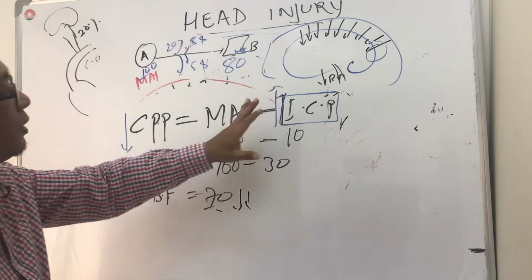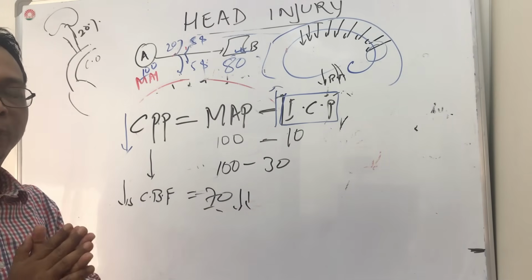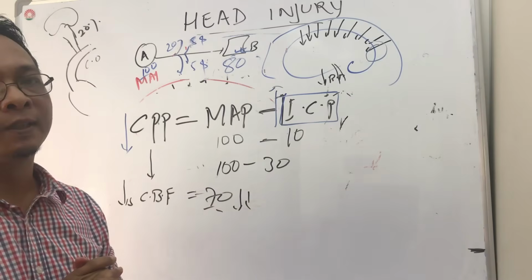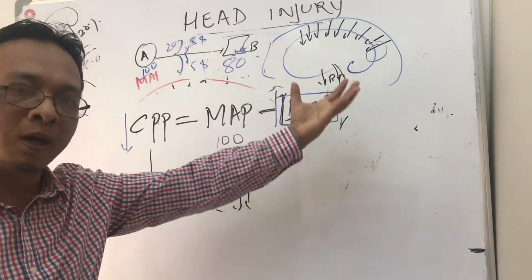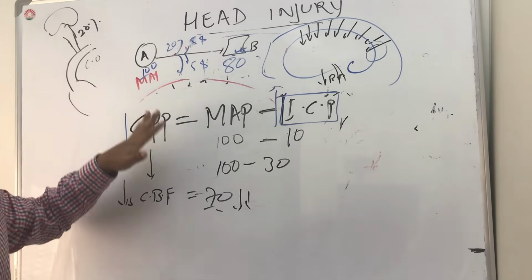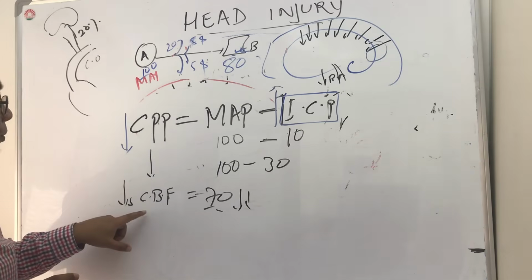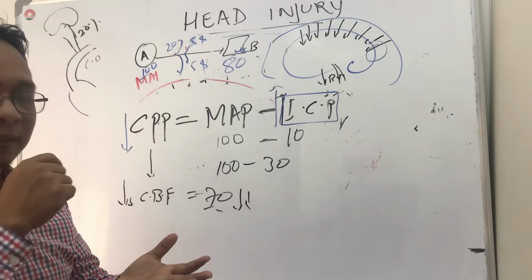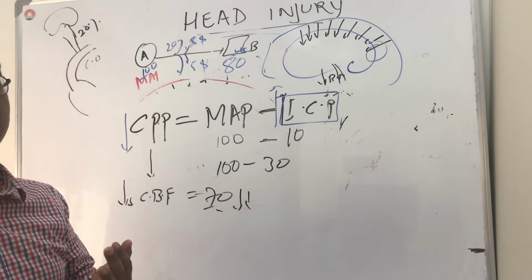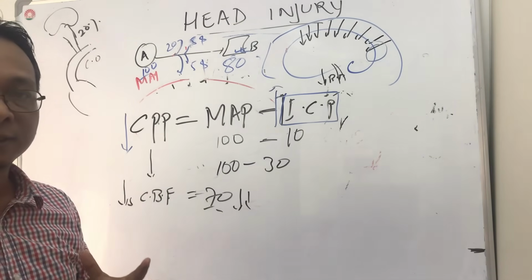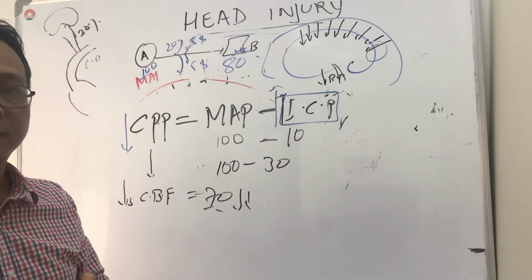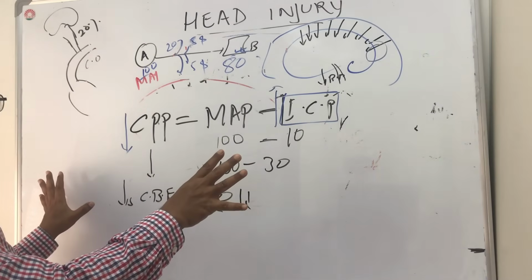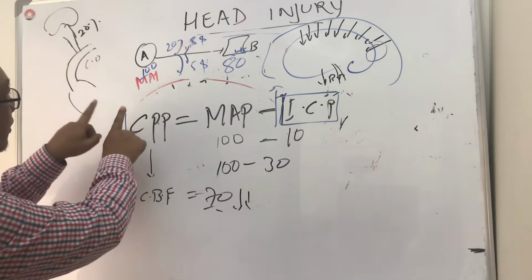So that's why maintenance of intracranial pressure is very important. That's why in the treatment of head injury, the first thing is that we have to bring down the intracranial pressure. Because when intracranial pressure goes high, cerebral perfusion pressure goes down, so there will be decreased blood coming to the brain, and the brain will go into hypoxic-like symptoms. There will be more tissue damage, and there can be necrosis, apoptosis, cell death, leading to scars. Many other things will come out of this. This is the whole pathophysiology, and to understand the pathophysiology of head injury, this is the main thing.